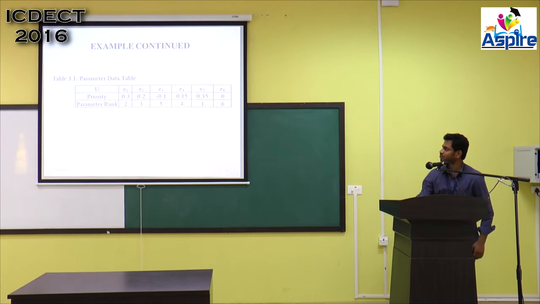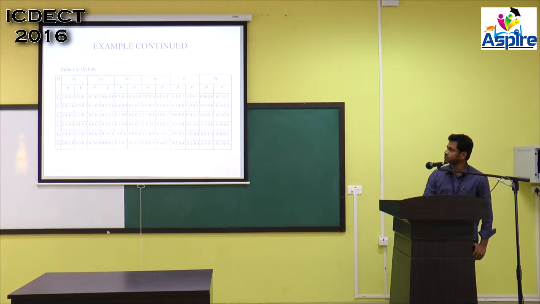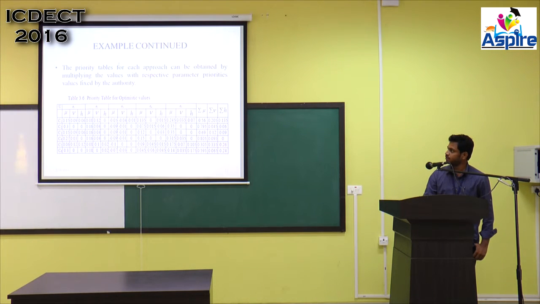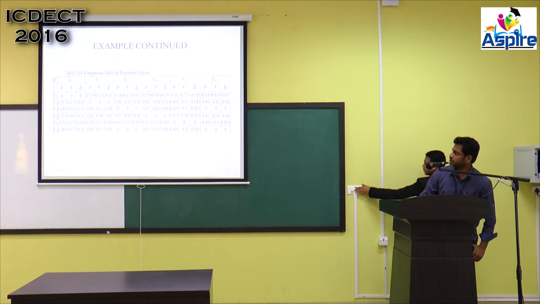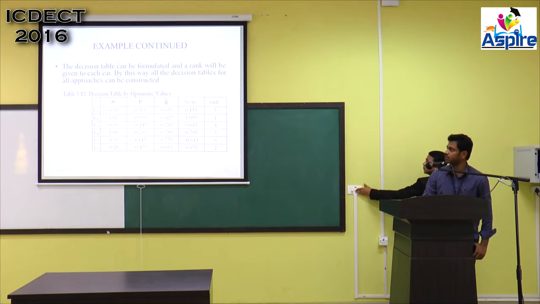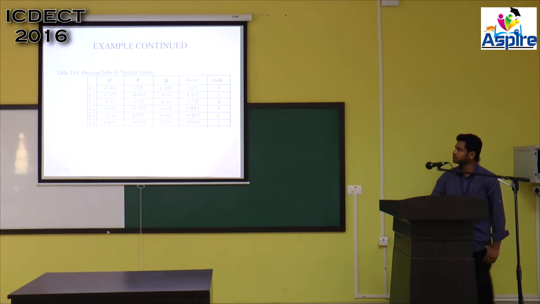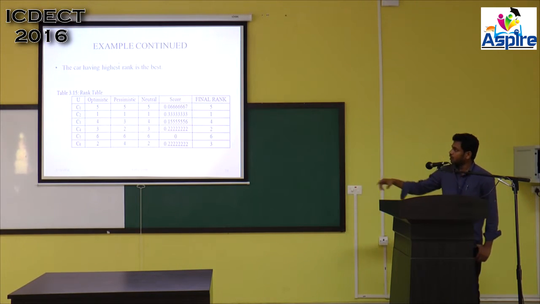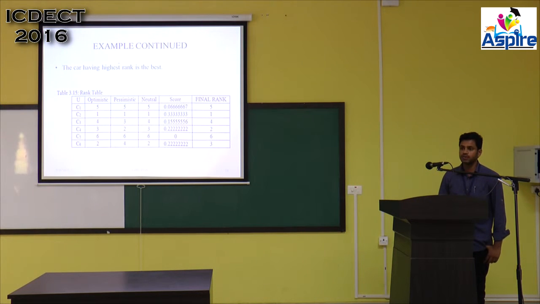Okay. Carry on. This is the parameter data table, and accordingly we are ranking these parameters as per the absolute value of the priority, and this is the input that we are providing, and from there we are extracting the values and the table, the ranks, the decision table. From these decision tables, we are creating the final score. According to the final score, we are ranking the objects. From this, we can identify the best option.